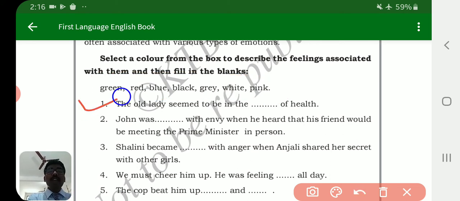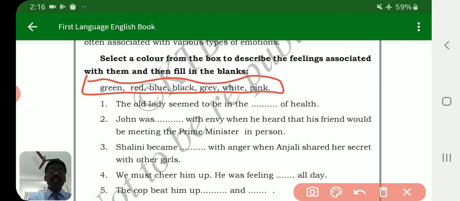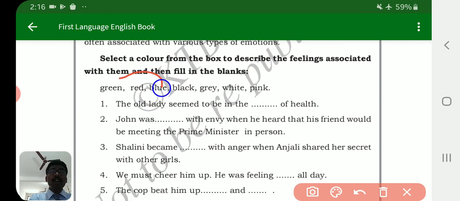Students, I suggest you find out the emotions of these colors. Then only you can add the appropriate color in the sentences. If you know the meaning or emotion of each color, then only. For example, we know the emotion of red is anger.